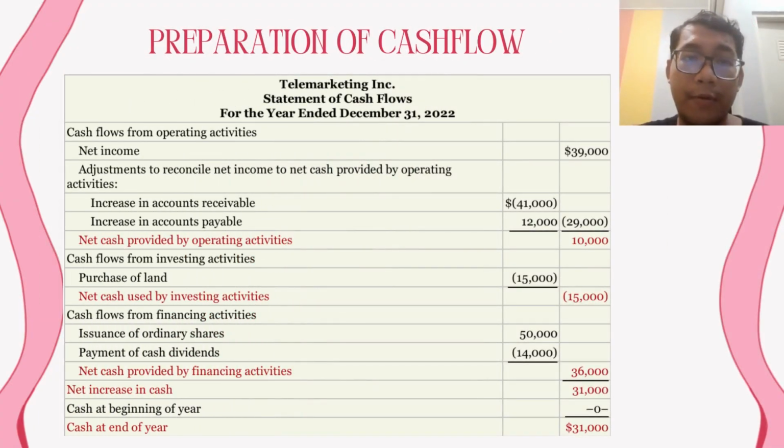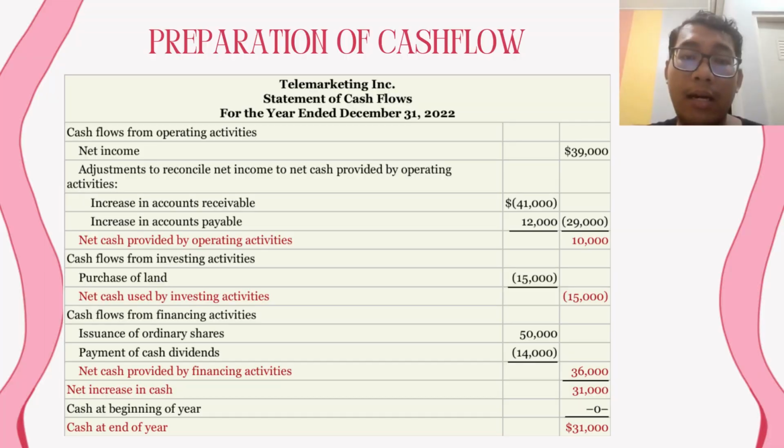To prepare the cash flow, you need to determine what items are considered what. The increase in accounts receivable reflects a non-cash increase of 41,000 in revenues, and the increase in accounts payable reflects a non-cash increase of $12,000 in expenses. These two represent operating activities. Next, the company determines its investing and financing activities.